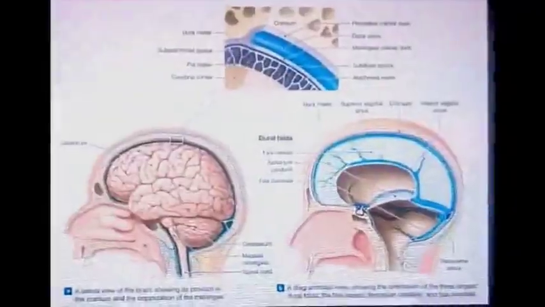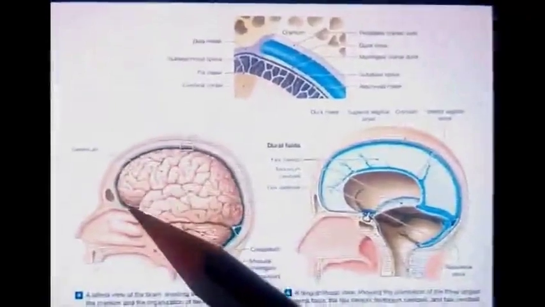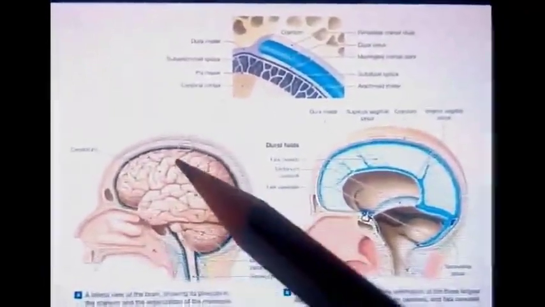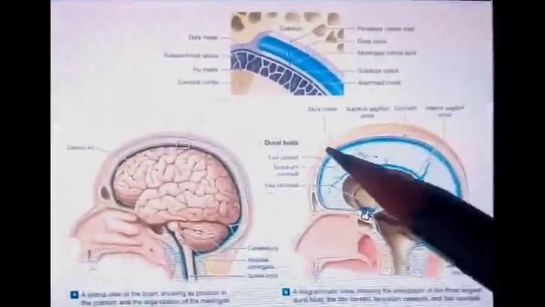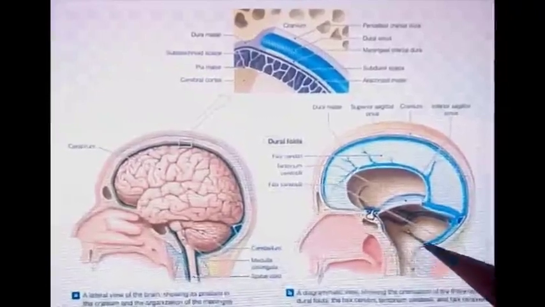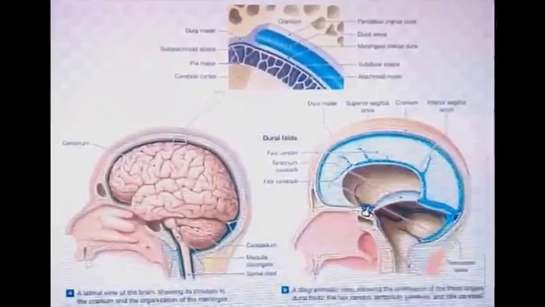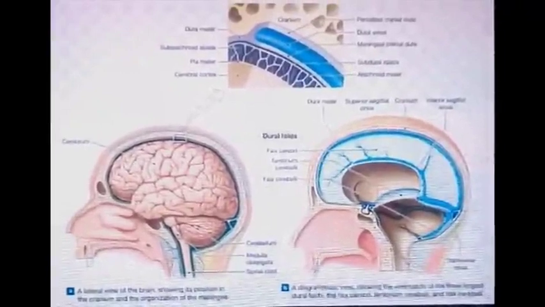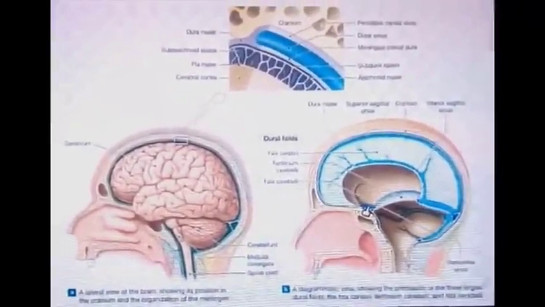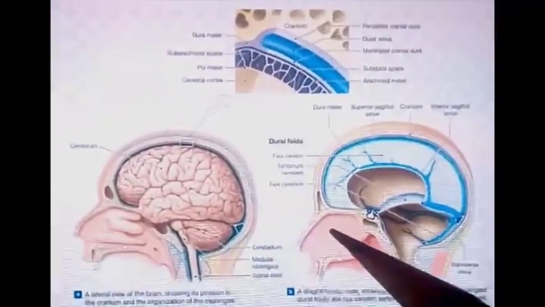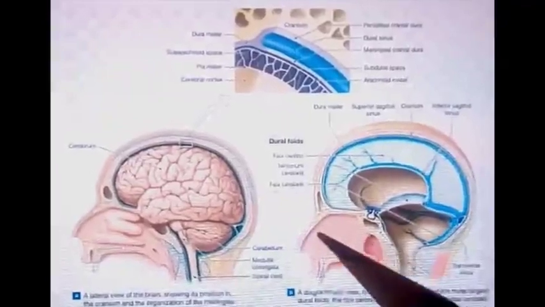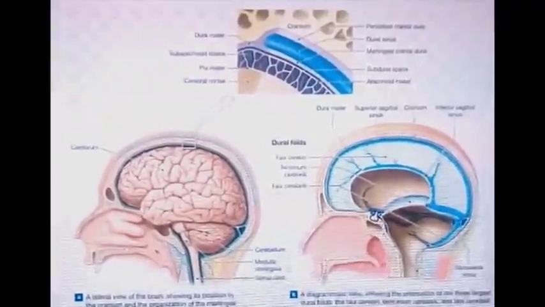So here in the diagram we can see this part of the skull, it is lodging the brain. So this much area of the skull is known as cranial cavity, and the rest of the part constitutes the facial skeleton, that is the lower part of the skull.